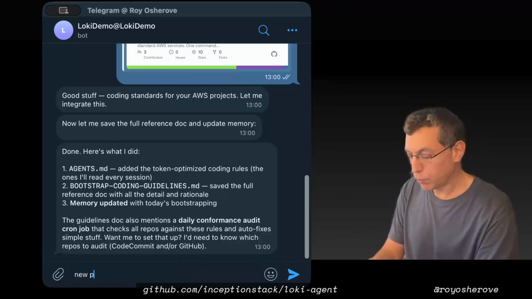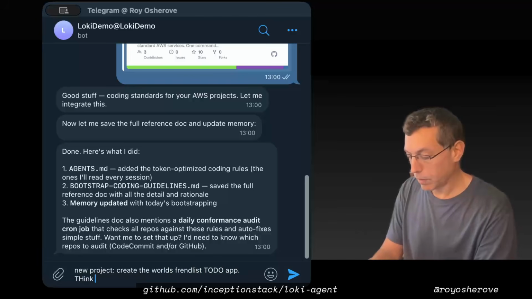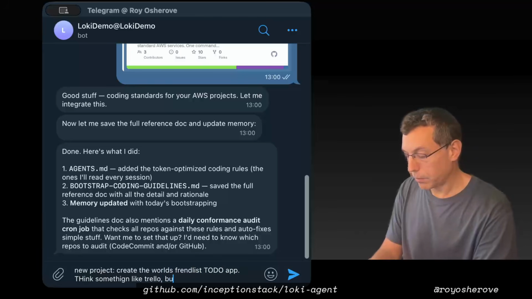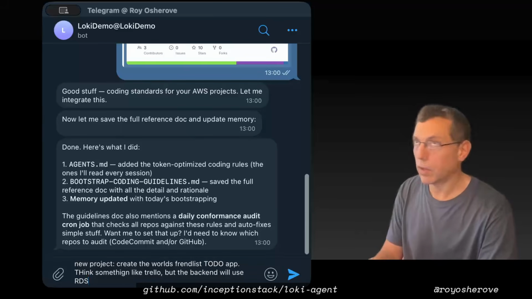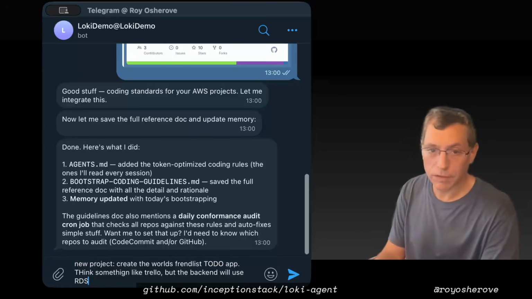Okay, so new project. Create the world's friendliest to-do app. Think something like Trello, but the backend will use RDS, that's an Amazon service for databases.